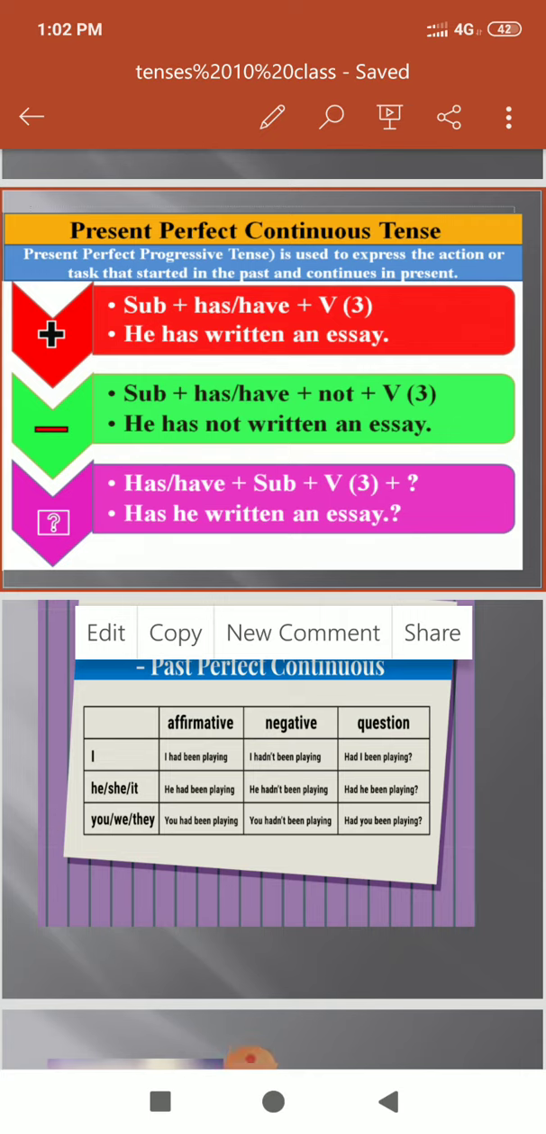For affirmative, negative and interrogative sentences with a singular subject, we use singular subject plus has been plus first form of the verb plus ing. For instance, Arpit has been sleeping since 6 o'clock. And for a negative sentence, Arpit has not been sleeping since 6 o'clock. And for an interrogative sentence, it will become, has Arpit been sleeping since 6 o'clock?